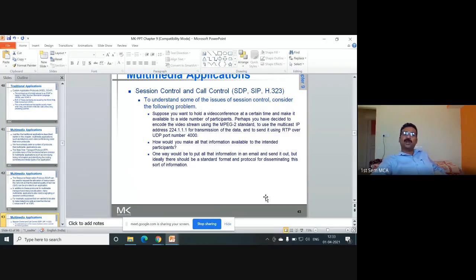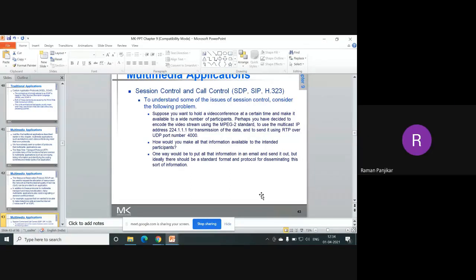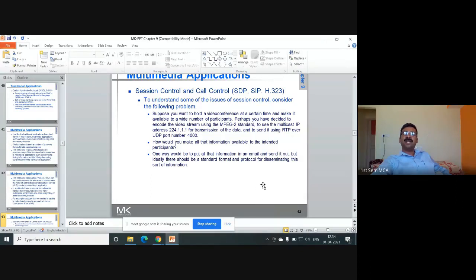To do the session control, Session Description Protocol, Session Initiation Protocol, or H.323 is used. Please note down: how do you implement session control and call control in multimedia applications? One possible question. Using SDP, Session Description Protocol, SIP, Session Initiation Protocol, and H.323. These protocols are very, very important. In email, you have SMTP, MIME, and IMAP. In session control and call control, you have SDP, SIP, and H.323.